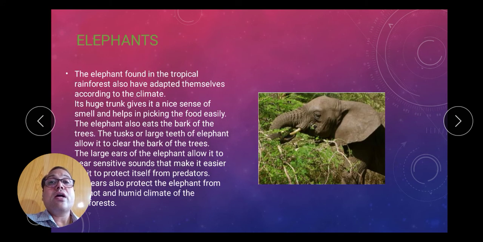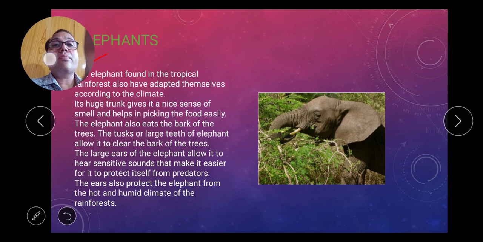Now last, about the elephant. The elephant found in the tropical rainforest has also adapted itself according to the climate. The huge trunk gives it a nice sense of smell. The trunk has a greater sense of smell in picking the food easily. The elephant also eats the bark of the tree. The tusks, which are the large teeth of the elephant, allow it to clear the bark on the tree. The ears are also large.